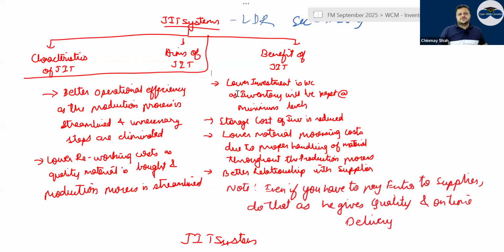There is operational efficiency because the production process is completely streamlined. Unnecessary steps are eliminated. Lower reworking costs as quality material is bought and the production process is streamlined. So you have best quality material, so no reworking. Low investment in working capital as inventory will be kept at minimum levels. Storage cost of inventory is reduced. And low material processing cost due to proper handling of material throughout the production process. And better relationship with supplier. Even if you have to pay extra to the supplier, do that if he's giving quality and on time. These are the benefits of JIT.